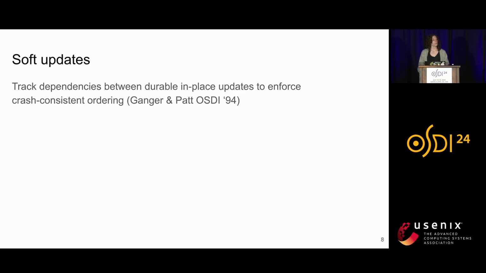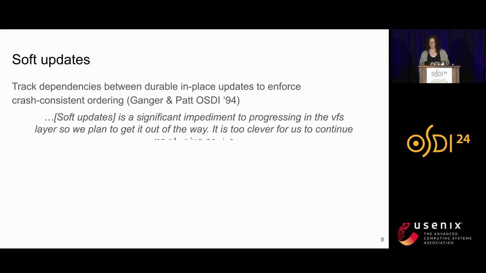To do this, in SquirrelFS, we looked specifically to the soft updates crash consistency mechanism because it's a natural fit. It derives crash consistency entirely from ordering by tracking dependencies between in-place durable updates and then using those dependencies to correctly order them when they're flushed to storage. However, if you're familiar with soft updates, you probably know that it is notoriously complicated and rarely used in practice as a result. The primary place where it's been deployed is in some BSD file systems, but as of 2023, it was removed from OpenBSD because it was simply too difficult for the maintainers to continue to manage it.